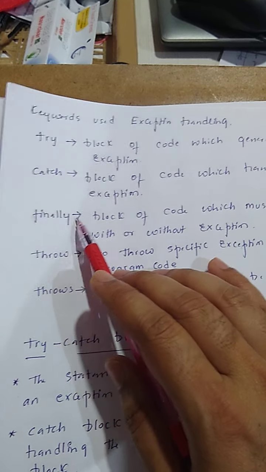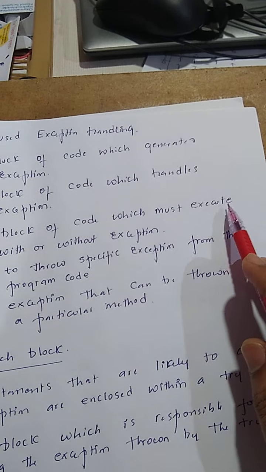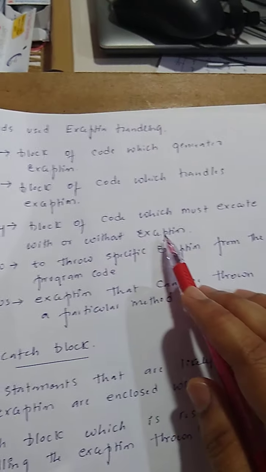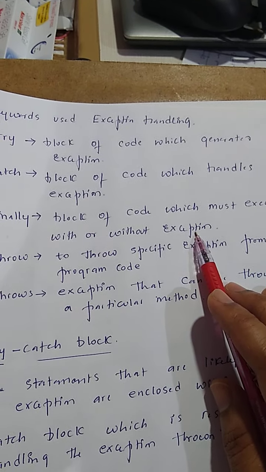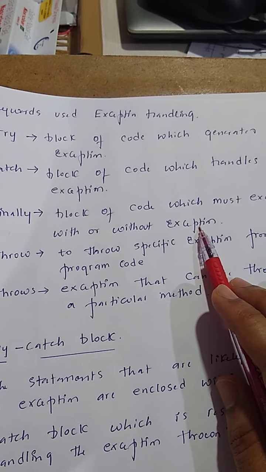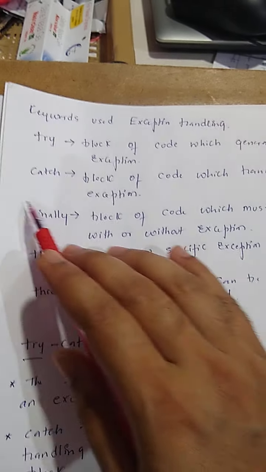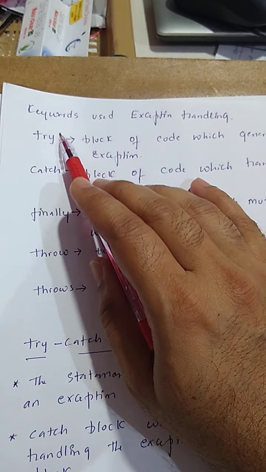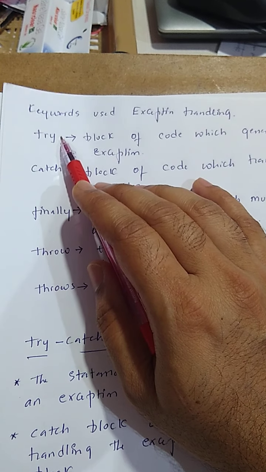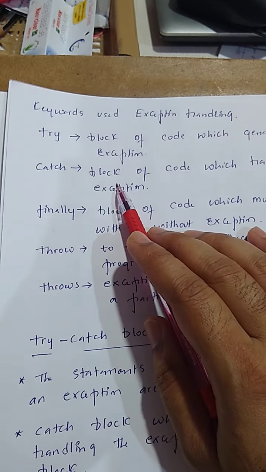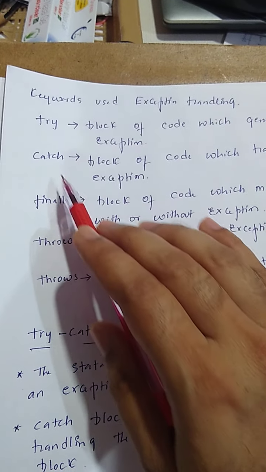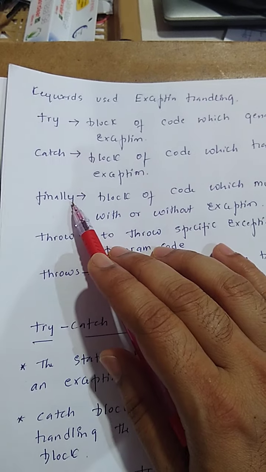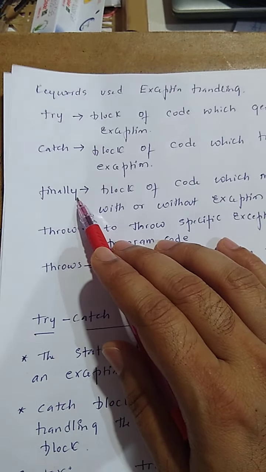Next one is finally, a block of code which must execute with or without an exception. So in the program, if I should execute some particular lines with or without an exception, those lines should be written within the finally block. Here the code which generates the exception should be in the try block, and whatever code I have to handle should be written in the catch block after generating the exception. And finally is a block of code which should be executed with or without an exception.